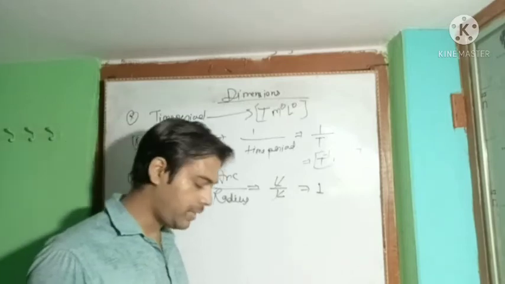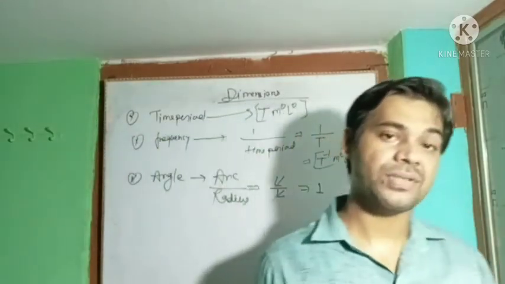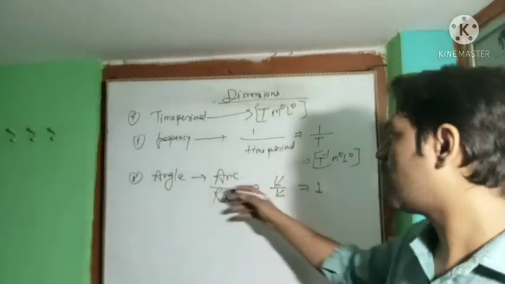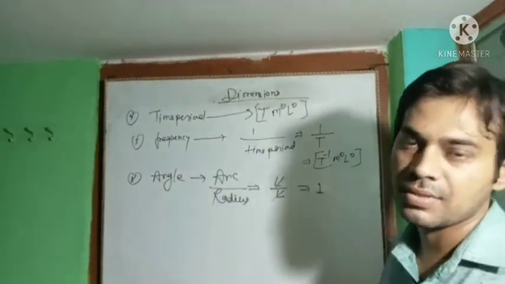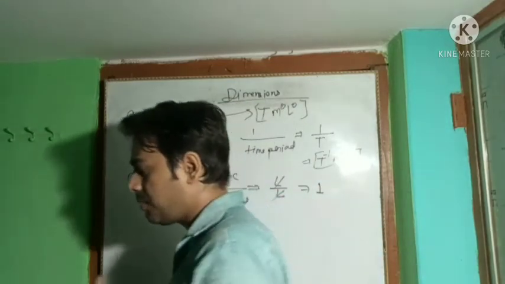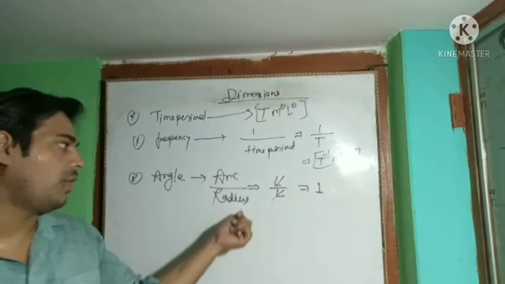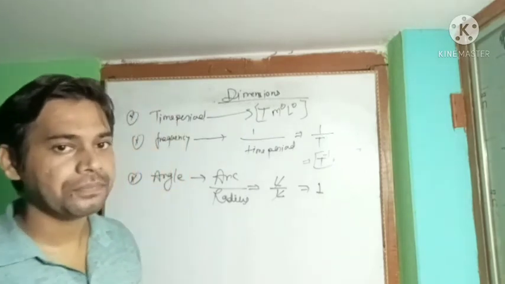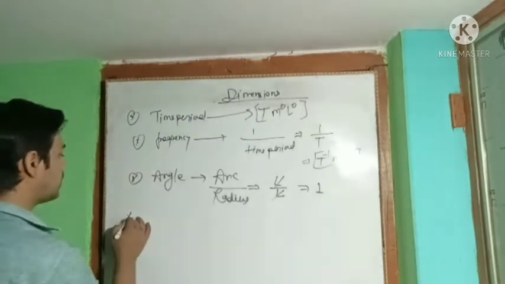So you have seen that there are many physical quantities which are dimensionless. They have a unit but no dimensions. Angle is one of them which has no dimensions. Why does it have no dimensions? Because numerator upon denominator will be the same, they cancel out each other and we get 1. So this is the angle.